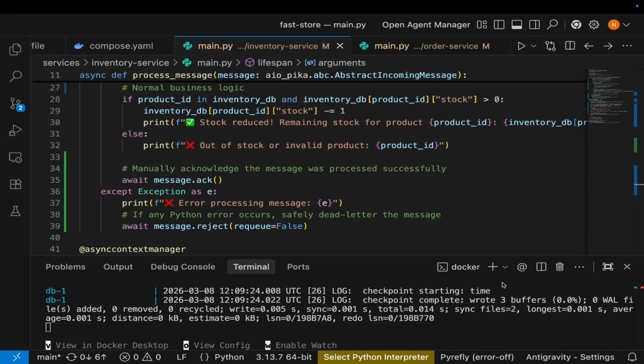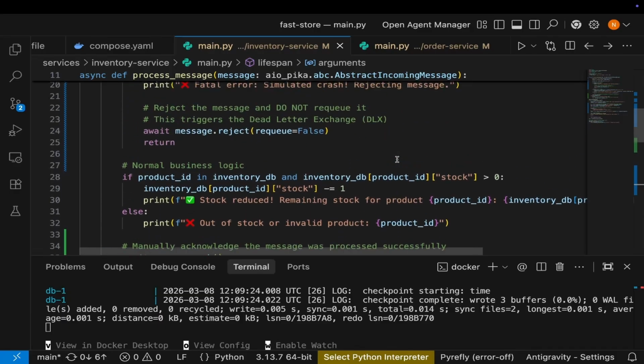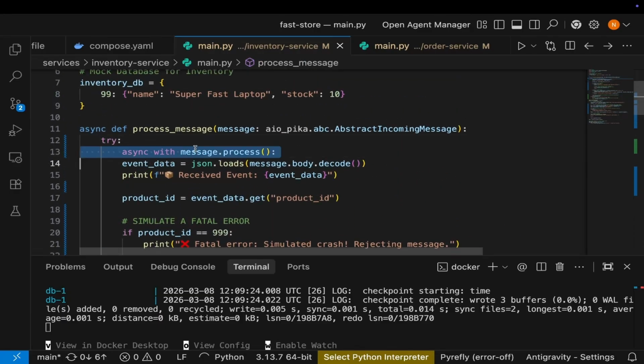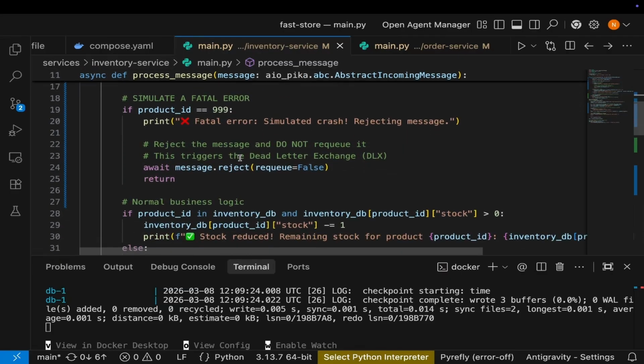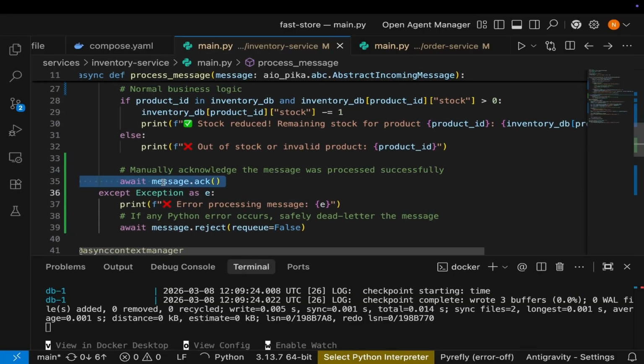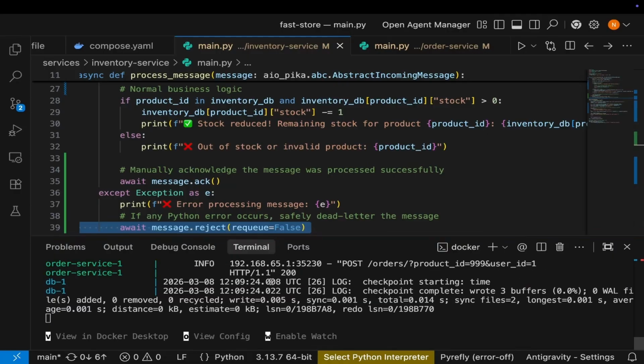So the traceback that you were seeing in the terminal was because I discovered at the top here I was still using async with message.process. This handles the process automatically, but we had now begun doing things manually. You get? Like you see this on line 35, and we're also rejecting manually. So we were having double processing and it was causing issues. Now I think if I go to our browser and test, you should see things working fine.